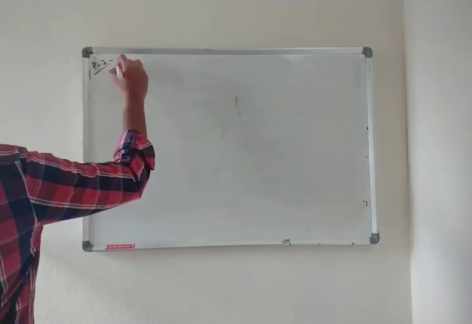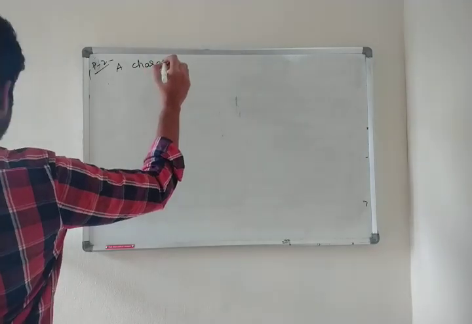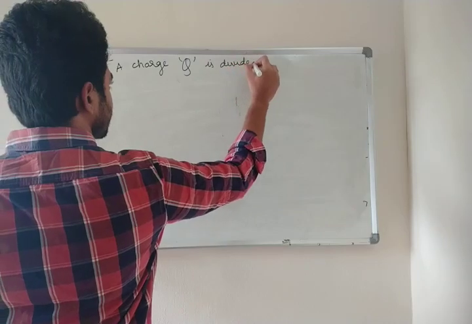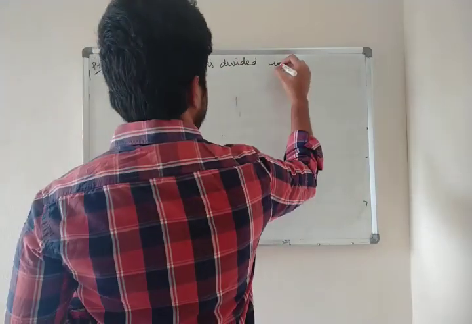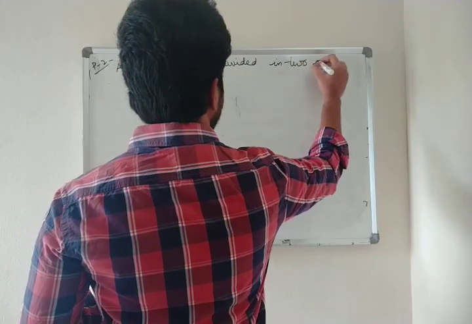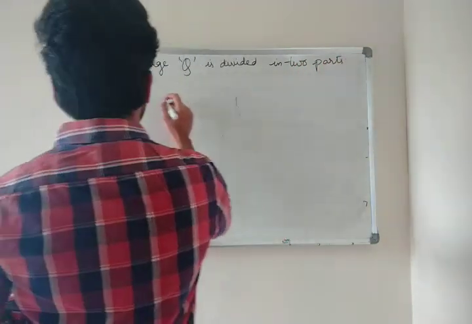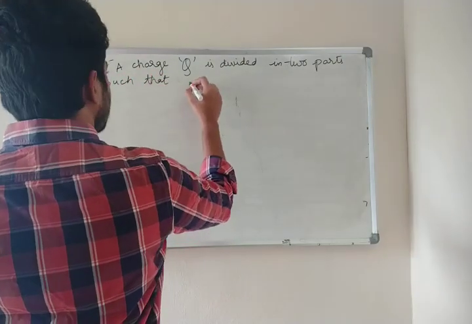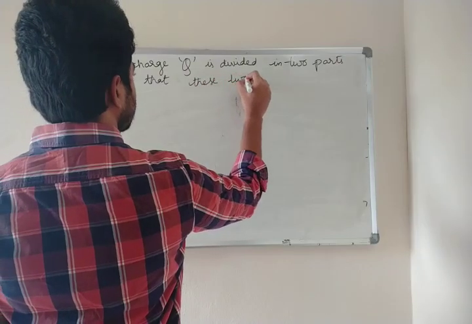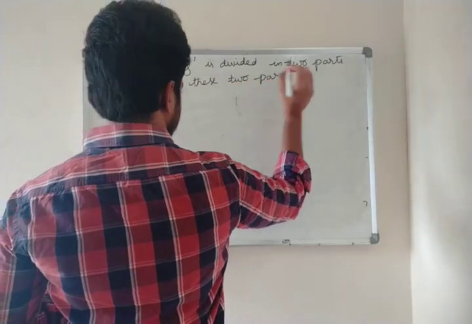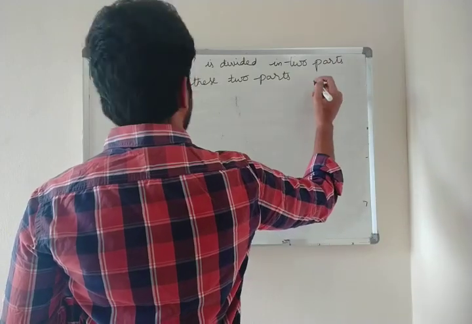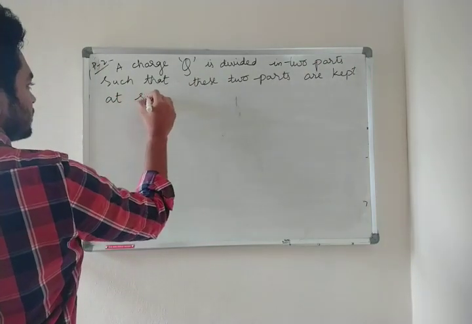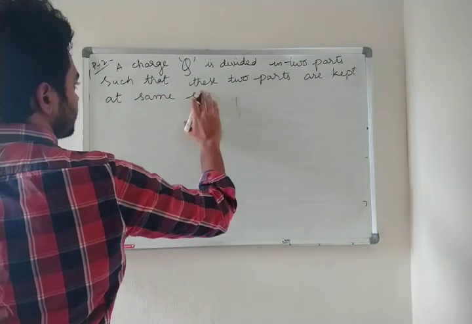Problem 2: A charge Q is divided in two parts such that these two parts are kept at the same separation.